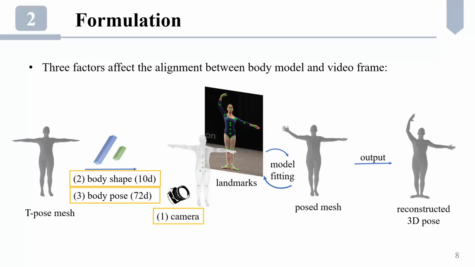From this process, we have identified 3 factors that affect the alignment between the 3D pose and the video subject's contour. They are the parameters of the camera for the projection, the shape parameters, and the pose parameters. In the following, I will briefly introduce our interface to control them.